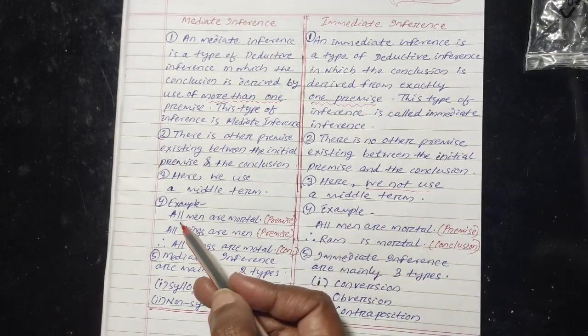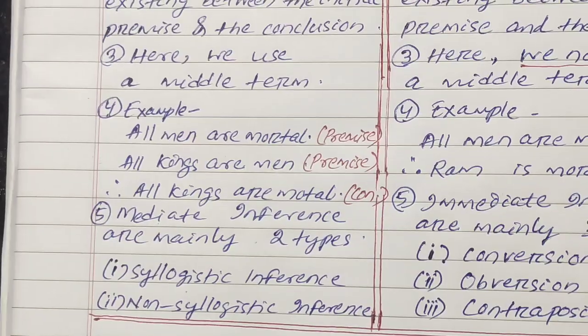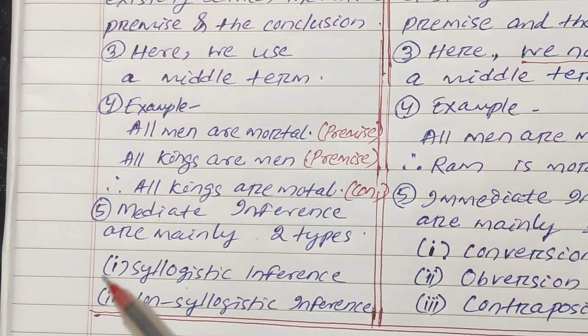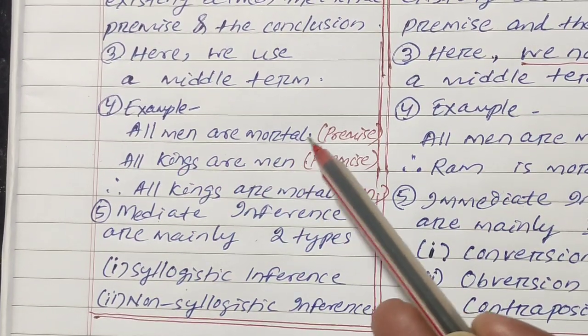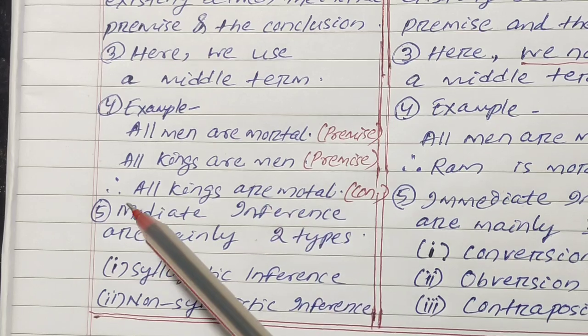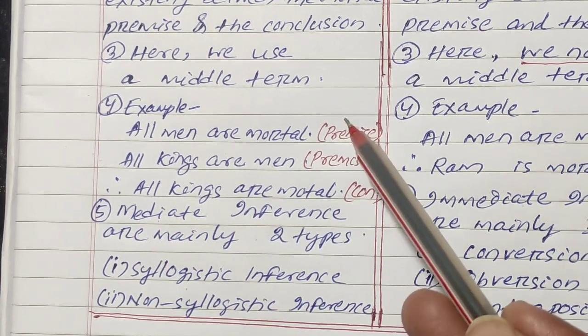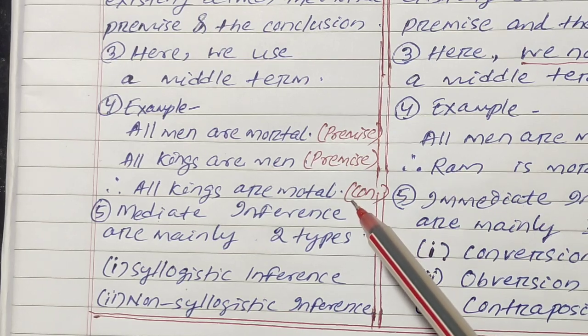Then the example of mediate inference. All men are mortal is a premise, all kings are men is a premise, and therefore all kings are mortal is a conclusion. Here two premises and one conclusion.